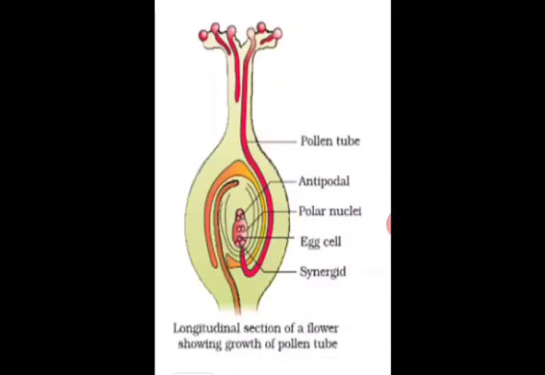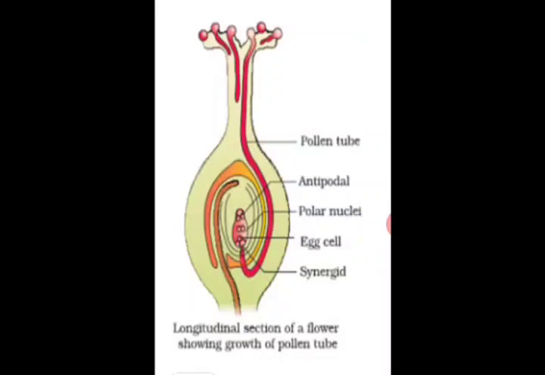Nuclei is the plural of the term nucleus. When we say two, that means two nuclei, and one is a nucleus, right? The two male nuclei travel the whole length of the style and then enter inside the ovule through the micropyle. The tip of the pollen tube bursts open and the male reproductive cells are released.